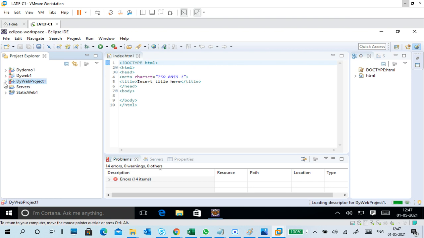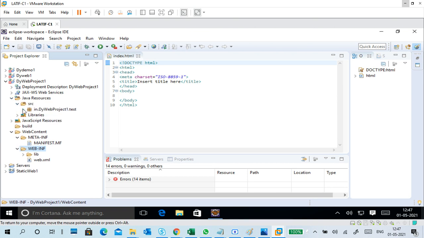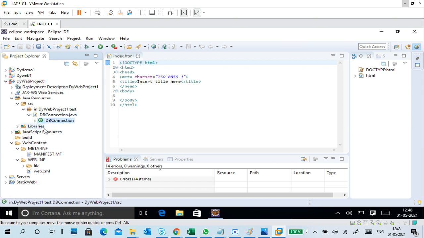Is it working or not? I don't know, it's an older version of the enterprise setup. I use this only for database connection purposes. At least I will try to show you that one.